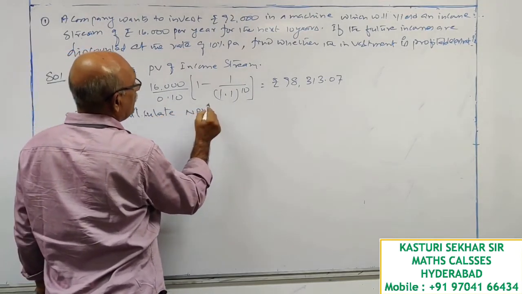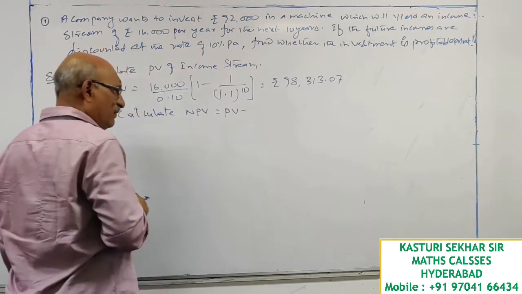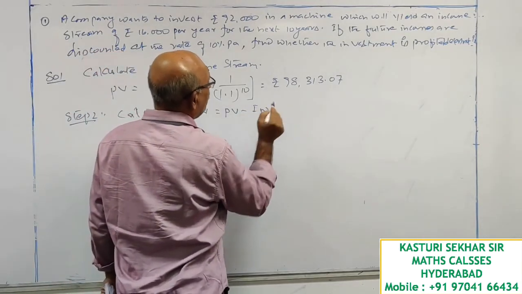Calculate net present value, which is equal to present value minus investment.